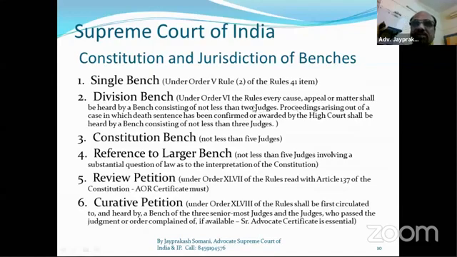And when there is a question of law, and if that 2 judges bench wants to refer this to higher benches, then they can refer that matter to the Chief Justice of India. And if the Chief Justice thinks fit, then the Chief Justice can frame a separate bench to decide that matter. That is called 4 judges bench, 5 judges bench, 6 judges bench, 7 judges bench, like that.